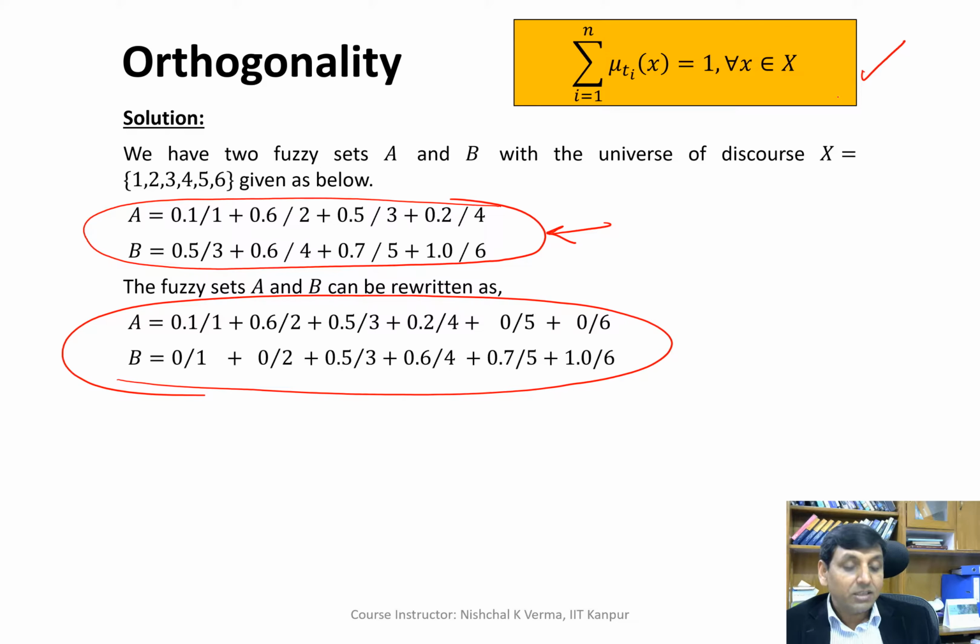Here we have three fuzzy sets, so n is equal to 3: A, B and C.